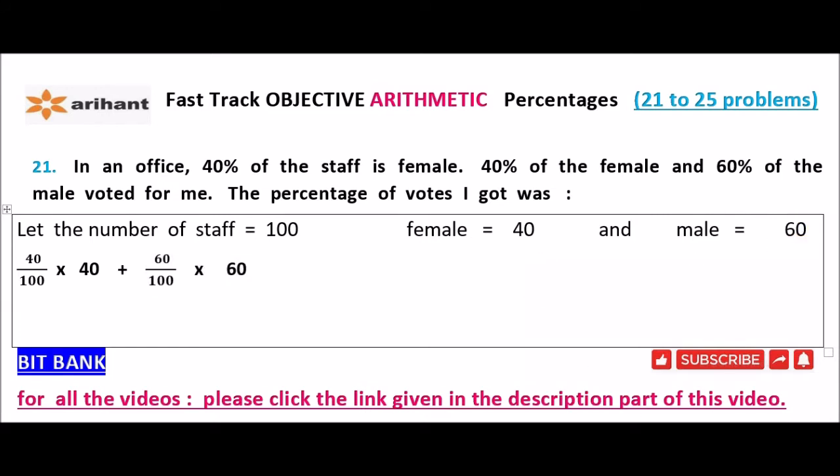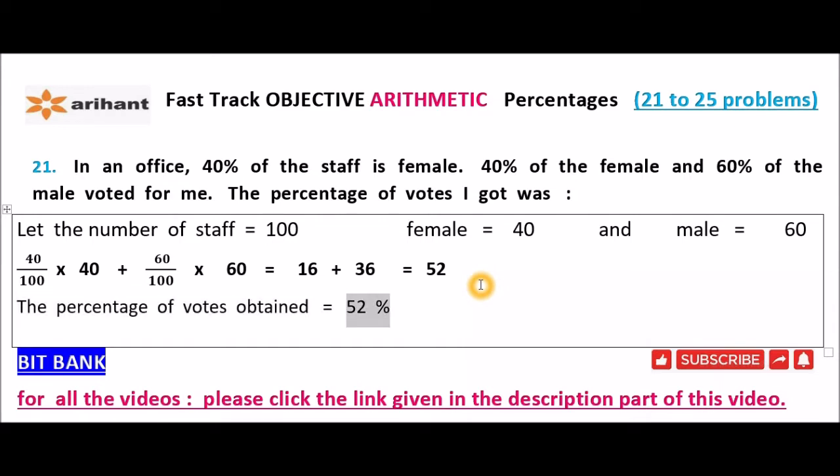So that is equal to, 0, 0 will be cancelled, 4 4s are 16 plus, these two zeros will be cancelled, 6 6s are 36. So 16 plus 36 is equal to 52. So the percentage of votes obtained is equal to 52%. This is the answer.